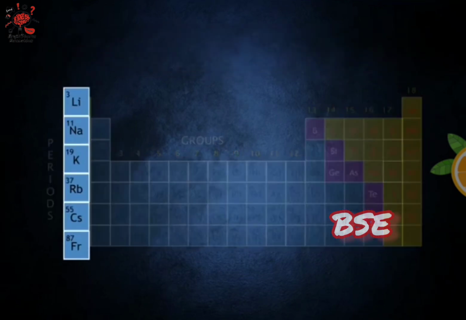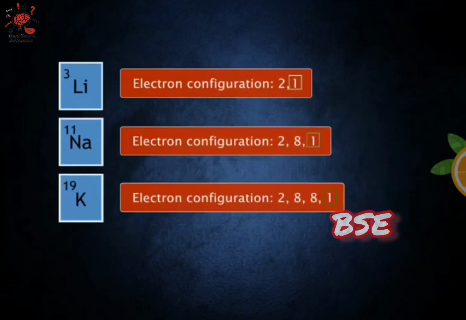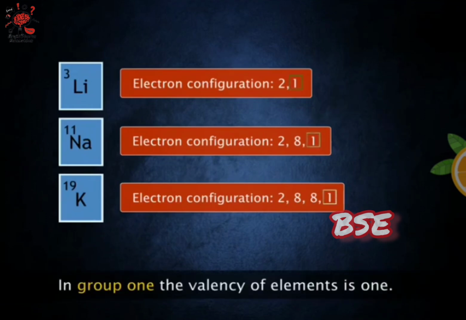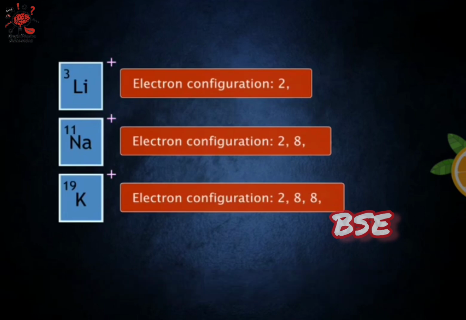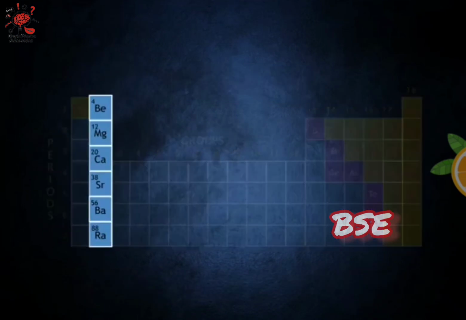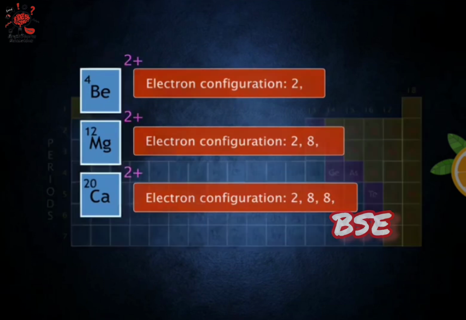How does the valency of elements vary in a group? Lithium, sodium, and potassium each have only 1 valence electron. To achieve an octet, atoms prefer to lose this single electron. Hence, the valency of elements in a group is constant. Is this trend seen in group 2 as well? Yes. All elements in group 2 prefer to lose the 2 valence shell electrons and form dipositive ions. As we go down a group, the valency of elements remains the same.